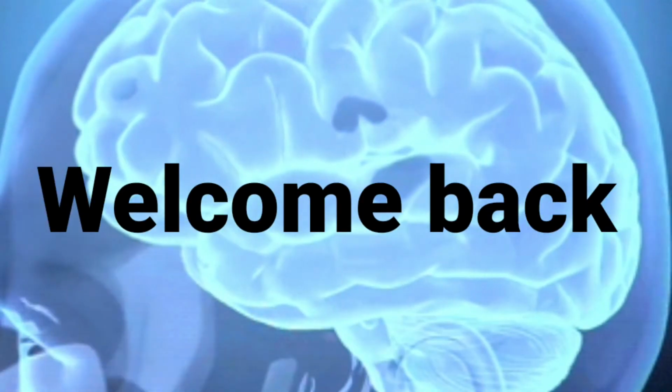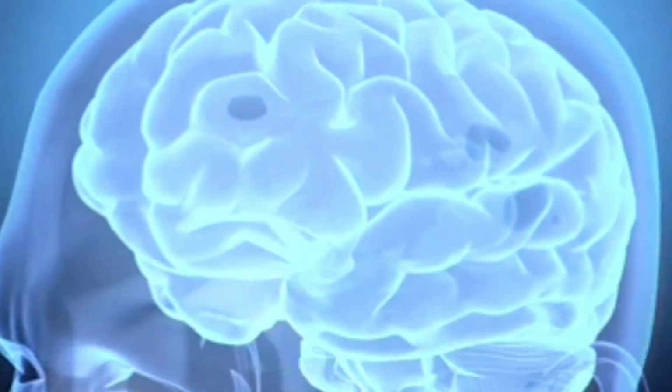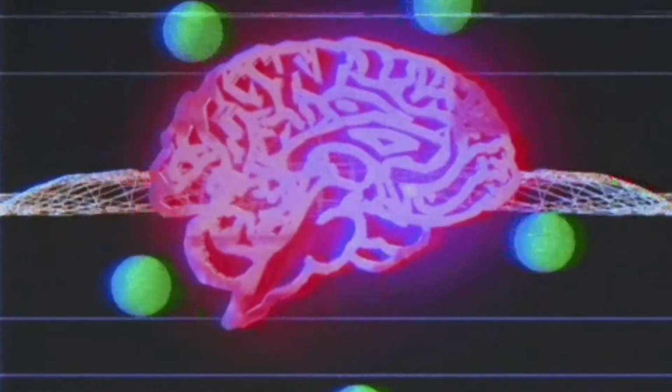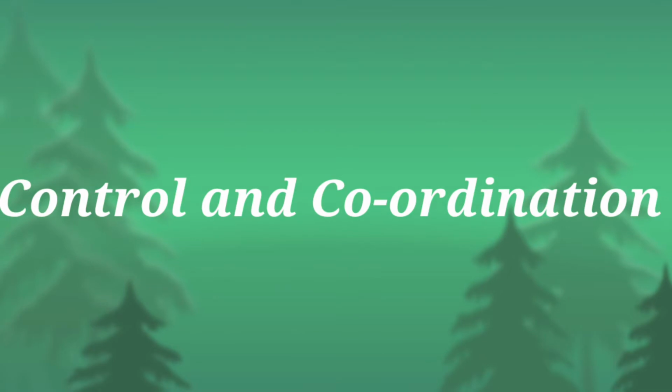Good morning students. Today in this video I am going to explain to you a part of the central nervous system, that is the brain, from the lesson Control and Coordination.